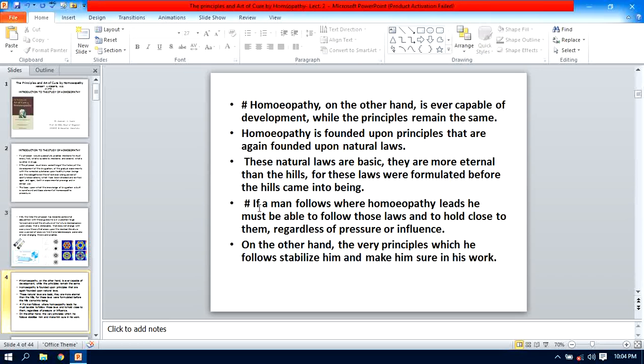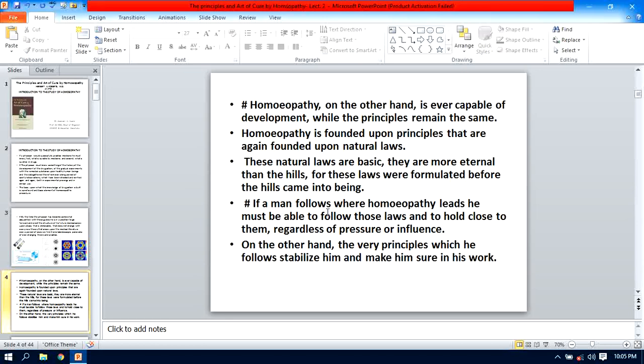If a man follows where homeopathy leads, he must be able to follow those laws and to hold close to them, regardless of pressure or influence.